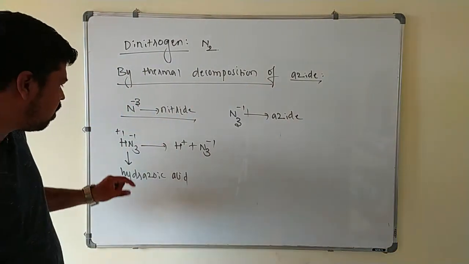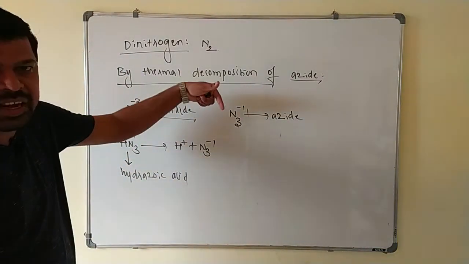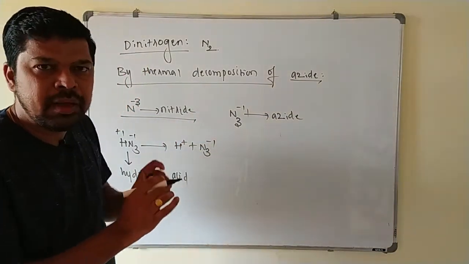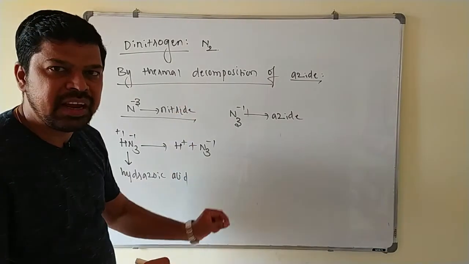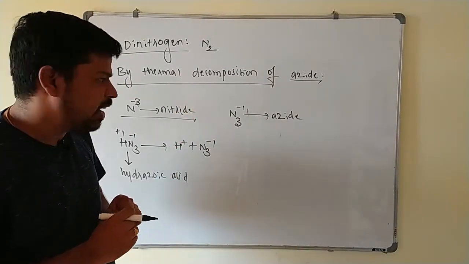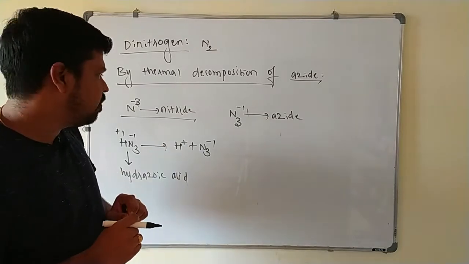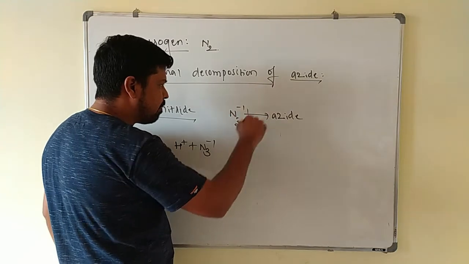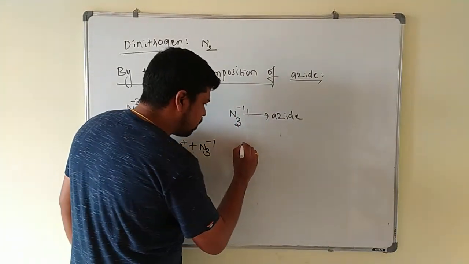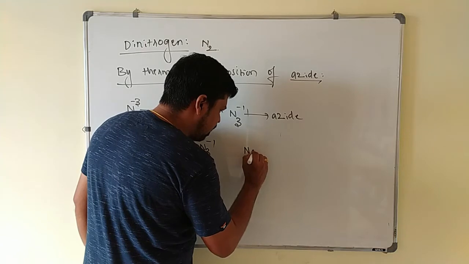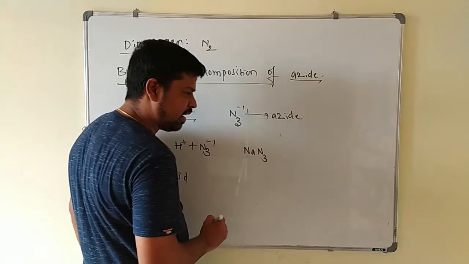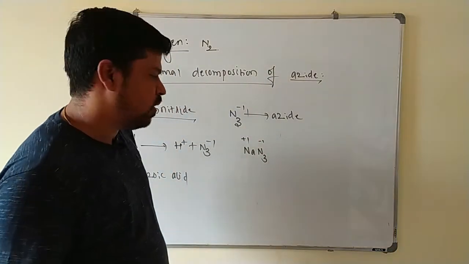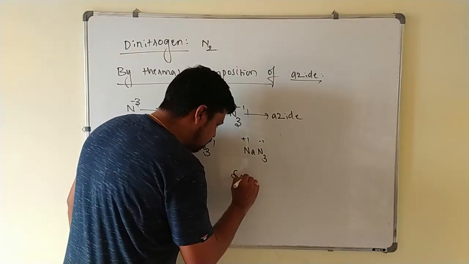Now by the thermal decomposition of the azides, we can prepare dinitrogen gas. This is a very, very important method. By the thermal decomposition of the azide, you will get the pure form of dinitrogen. This is the best method for the preparation of dinitrogen. First one I will take: keep in mind N3- is azide. Suppose I want to write sodium azide, NaN3, I will write like this, because this is N3- and this is Na+. This is called sodium azide.